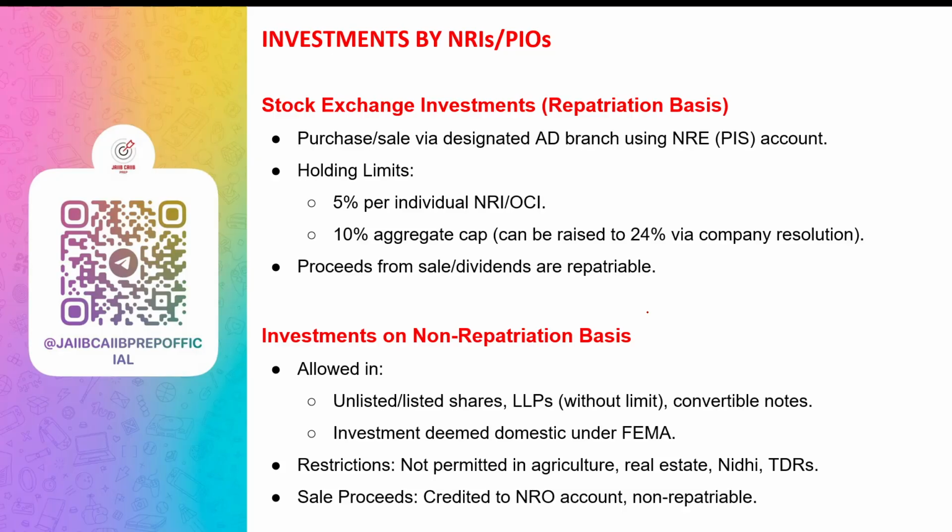Now, what is this NRI PIS account? It is a dedicated NRE account used only for buying and selling shares on repatriation basis. What money can go into this PIS account? Remittance from abroad, transfer from other NRE or FCNR accounts, sale proceeds from earlier investments, and dividend or income from investments. This account can be used for payment for buying shares, sending money or dividends abroad, paying brokerage or charges, or transfer to other NRE or FCNR accounts.